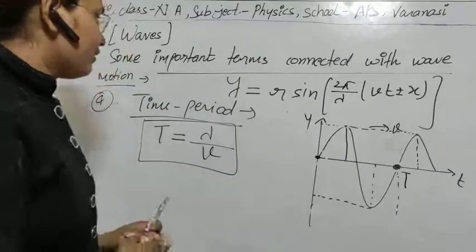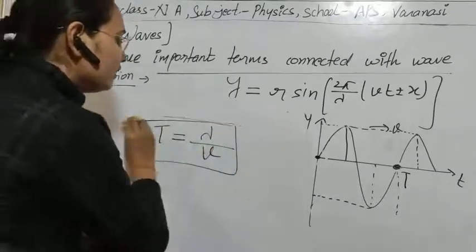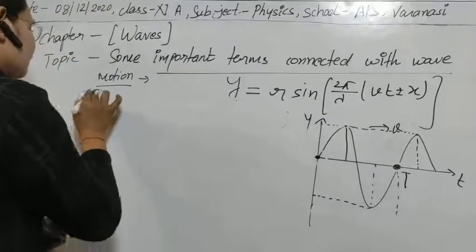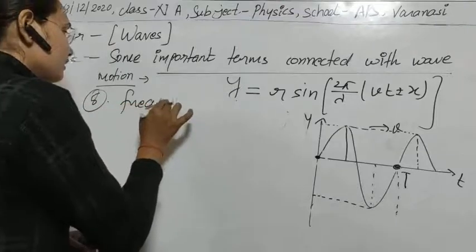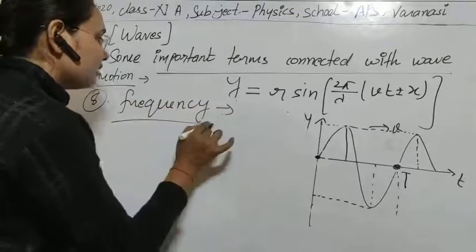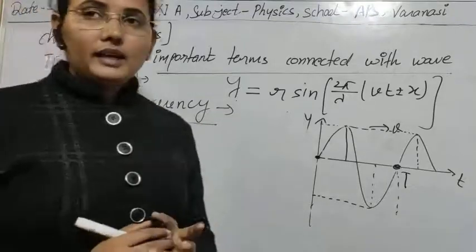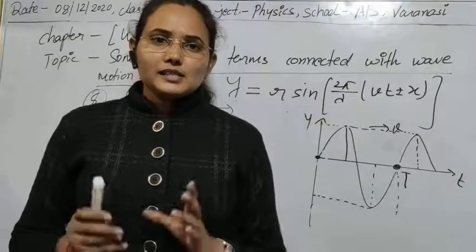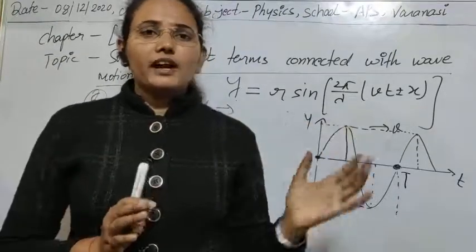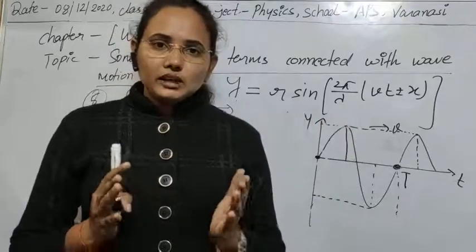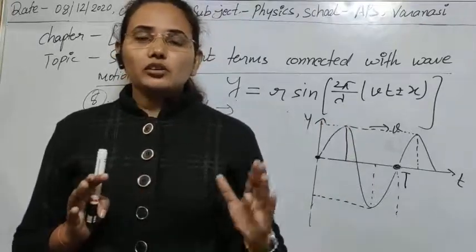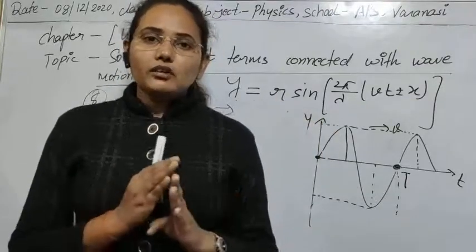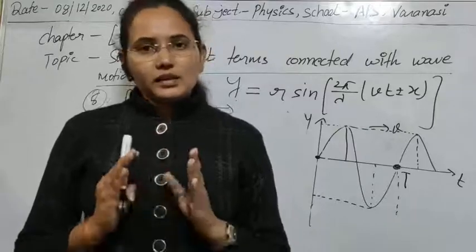The next factor that we have to discuss here is the concept of frequency. So the fifth term that we'll discuss here is frequency. In the case of oscillation we have already discussed what frequency is. It is just the reverse of how we defined the time period. Time period was the time taken to complete one oscillation, and frequency is the number of oscillations made by the particle in 1 second.